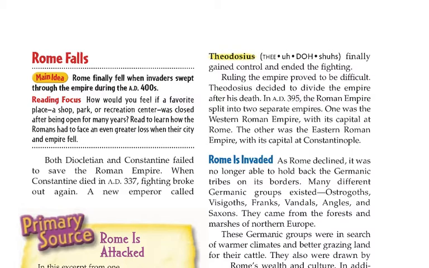Ruling the empire proved to be difficult. Theodosius decided to divide the empire after his death. In AD 395, the Roman Empire split into two separate empires. One was the Western Roman Empire with its capital at Rome. The other was the Eastern Roman Empire with its capital at Constantinople.